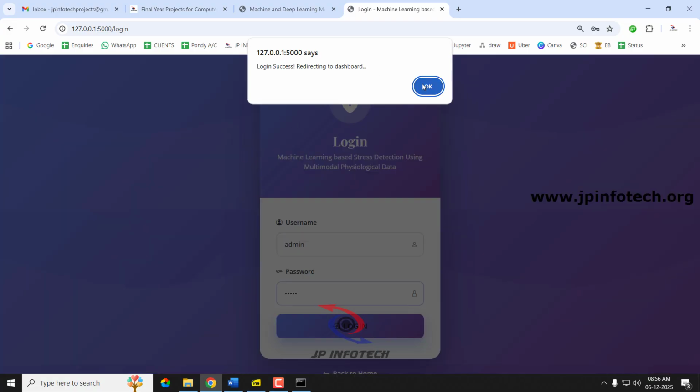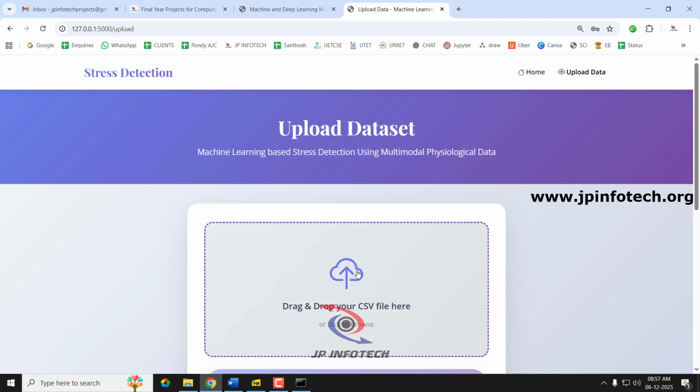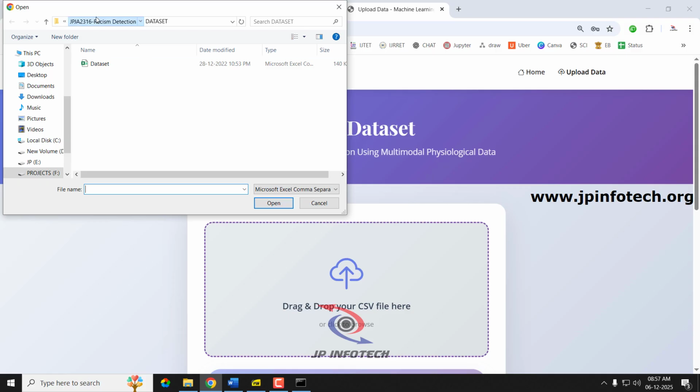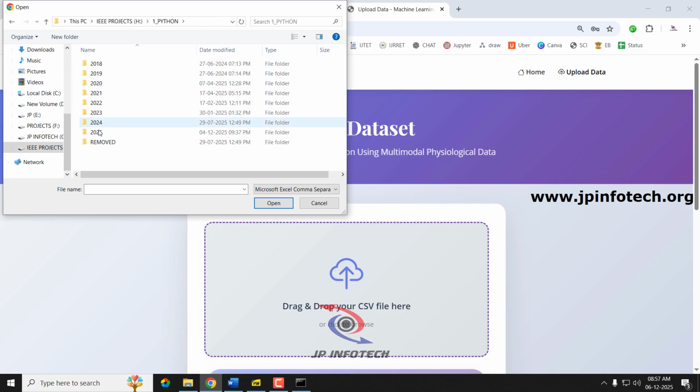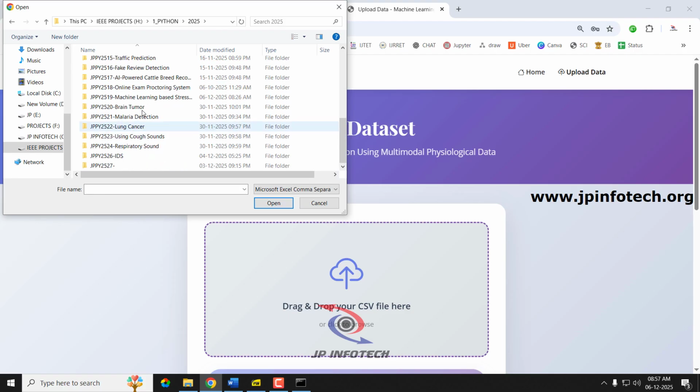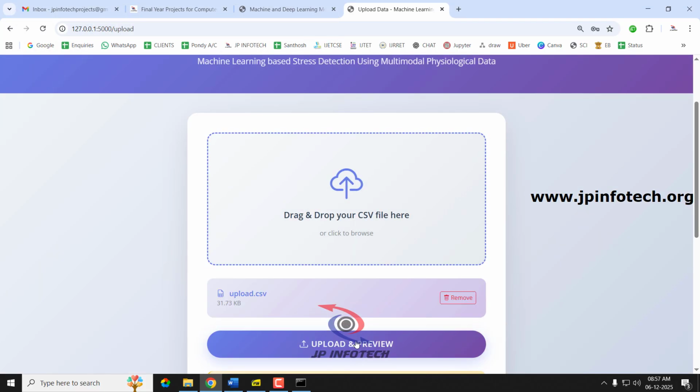So now you can see the login is success, and it navigates to the system where you need to upload the dataset. So just select the dataset. So just go to the project source code location. So inside the source code folder, we have the upload.csv. Just select this and then click upload and preview.